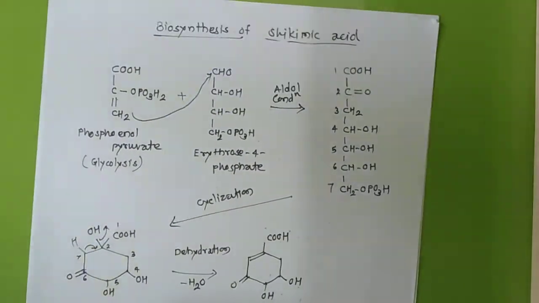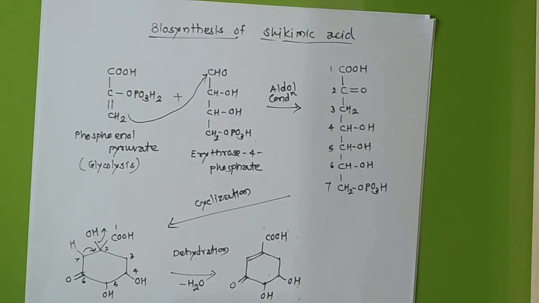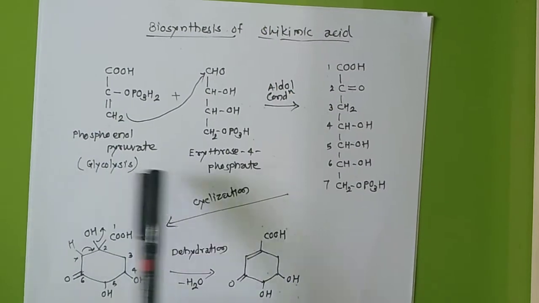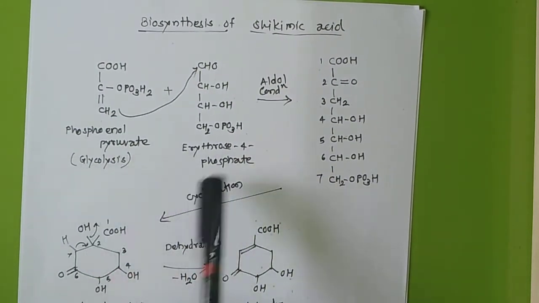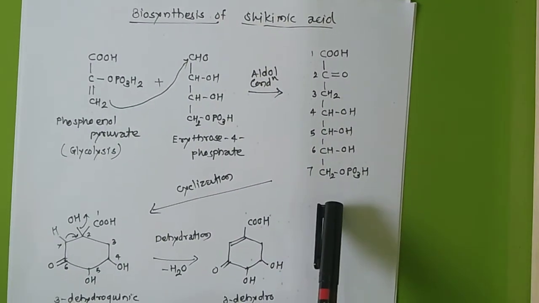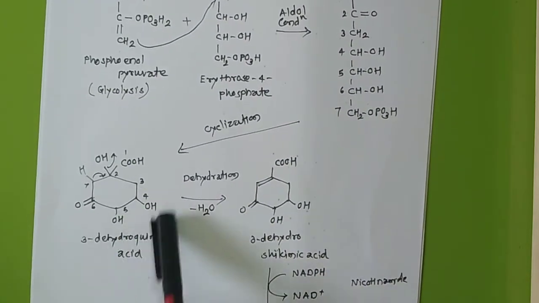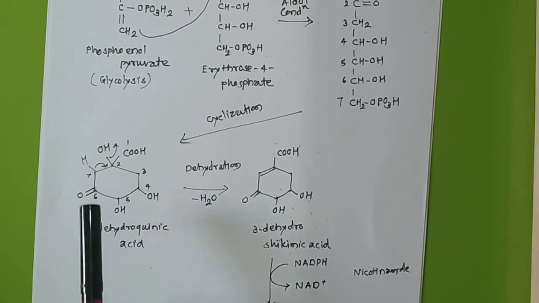In this shikimic acid synthesis we learned that we took two substrates, one is phosphoenol pyruvate and another is erythrose 4 phosphate. Using aldol condensation we prepared this kind of intermediate. This intermediate we cyclized and got dehydroquinic acid.